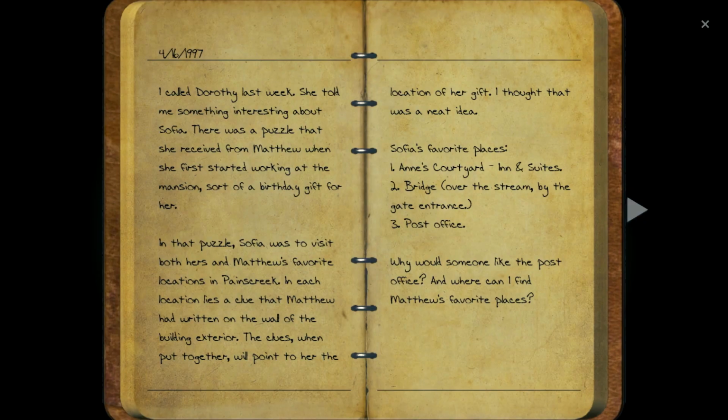Father Brooks left a puzzle for Sophia. She needed to visit her 3 favorite places, and it would lead her to the location of a gift. Those 3 locations are 1. Anne's Courtyard Inn, 2. The main entrance bridge, and 3. The post office.